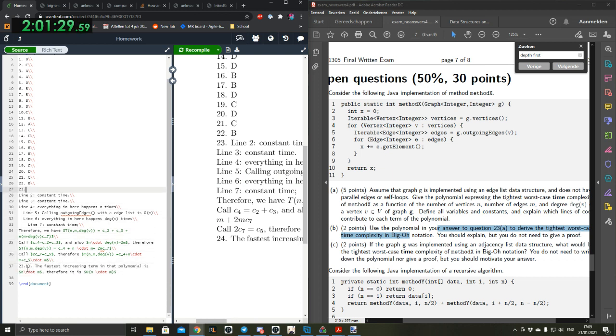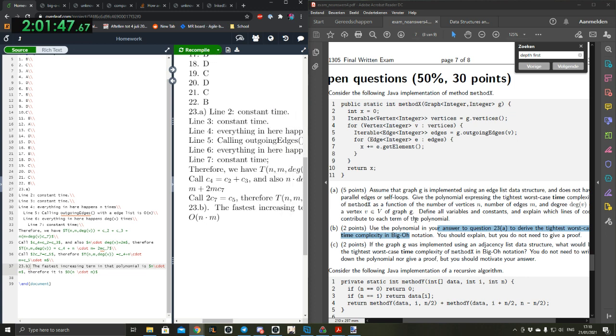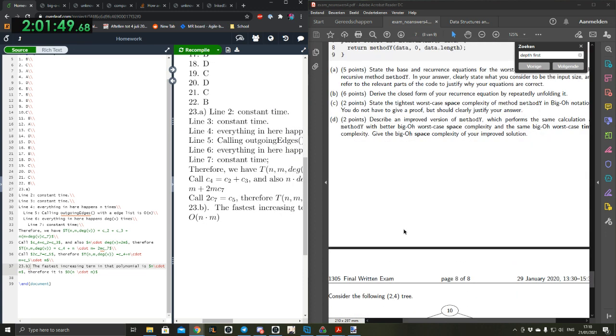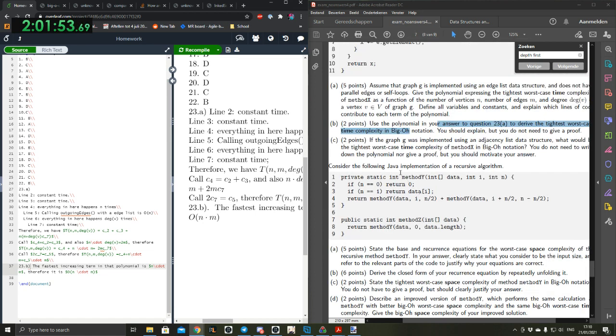Everyone still awake? No, I don't feel like it. Okay, we've lost half our people. That explains why it's so quiet. Near the end of the test, it always becomes way quieter. This is like half the test, so this is one of the most important bits. This is also the part where I got a 3. I got a 7 on the other half.